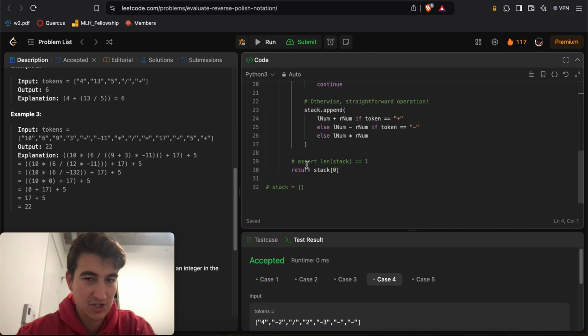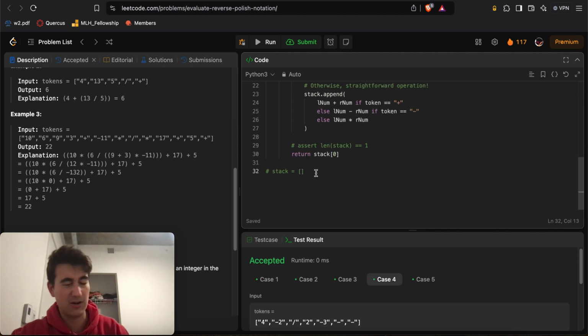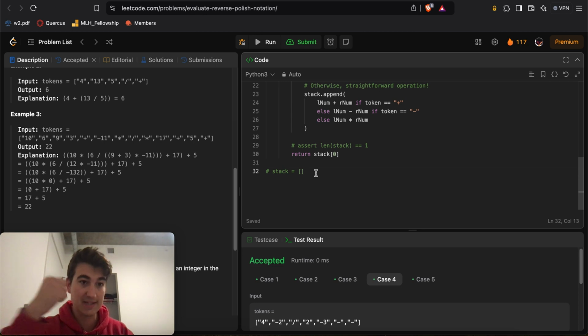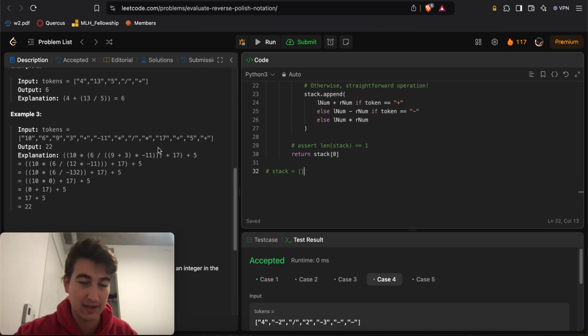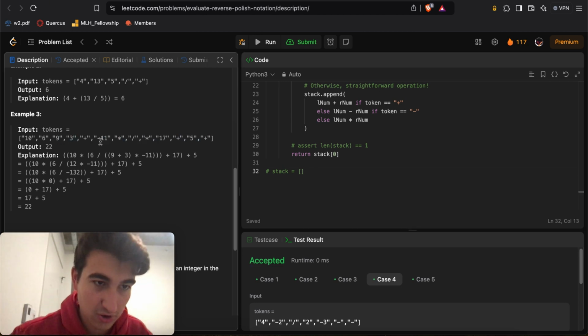my program. And essentially I'm just going to append things as they are. So if it's a number, I'm just going to add it to my stack. If it's an operation, I'm going to pop the last 2 numbers of my stack, apply the operation, and put that back in my stack. And I think the best way to understand that is by just going through an example.